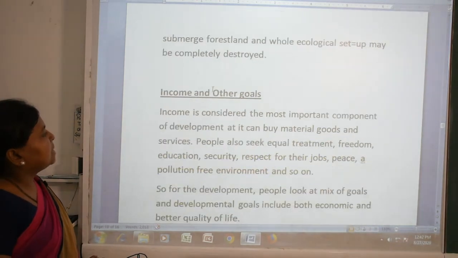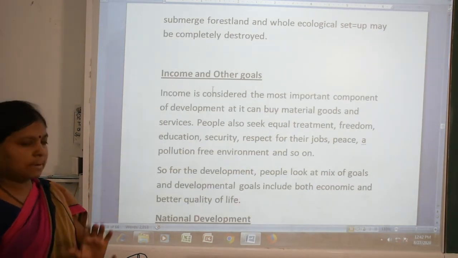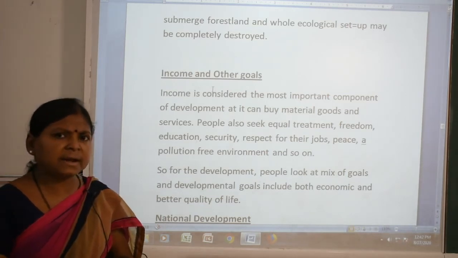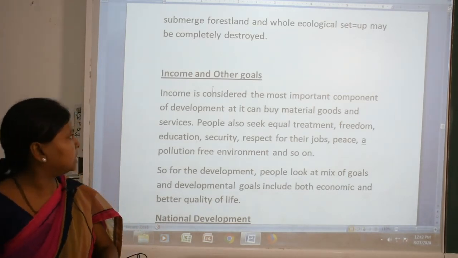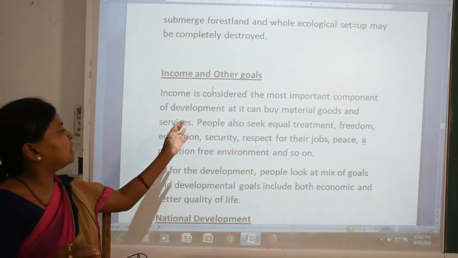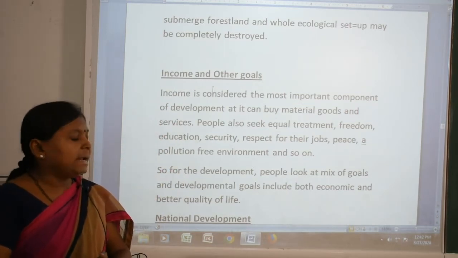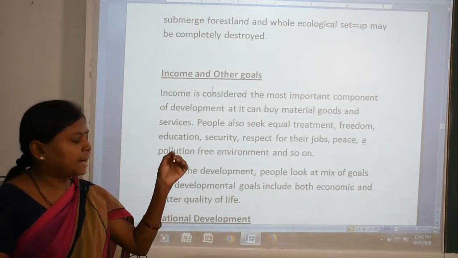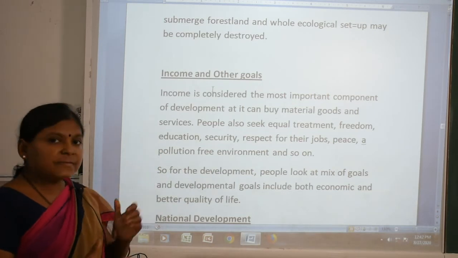See this, income and other goals. Income is considered an important component of development. With income, what can you buy? We can buy material goods and services.